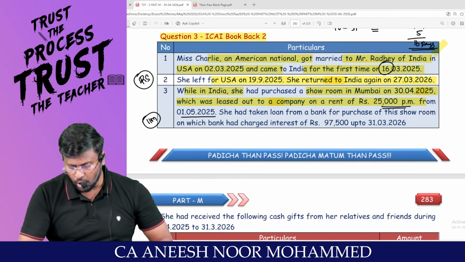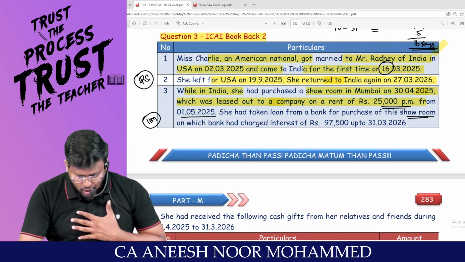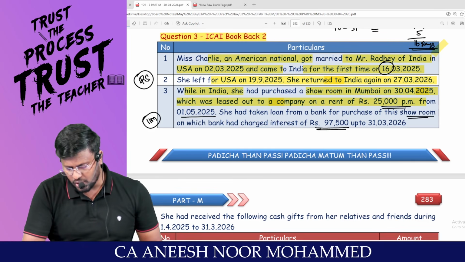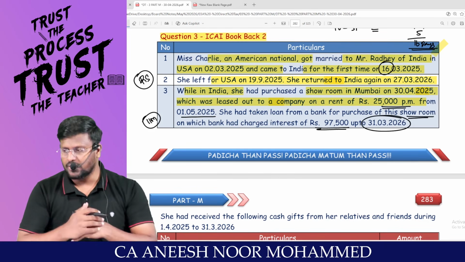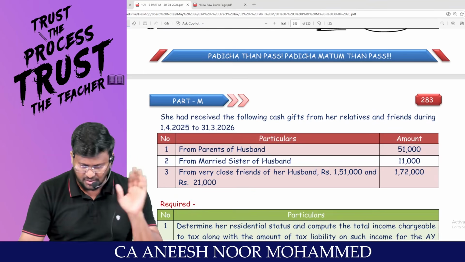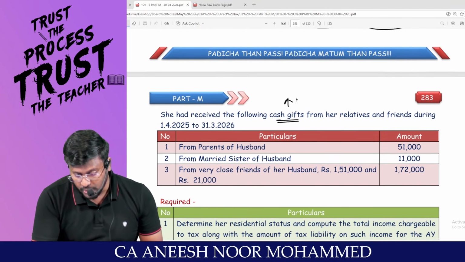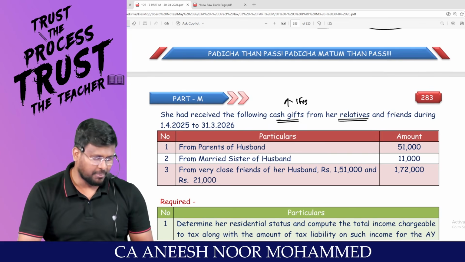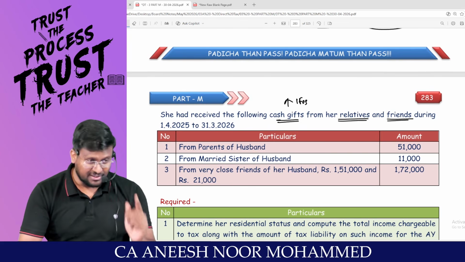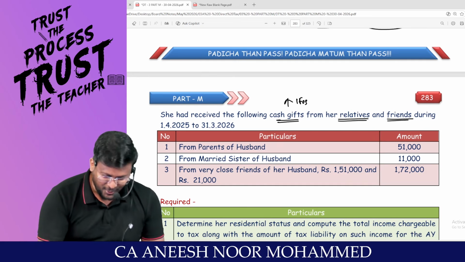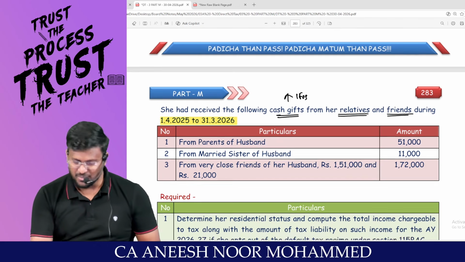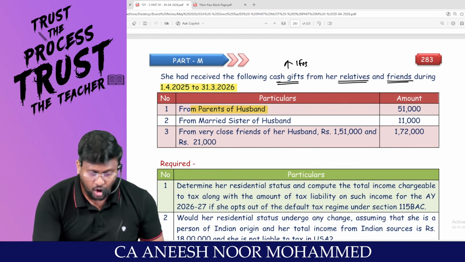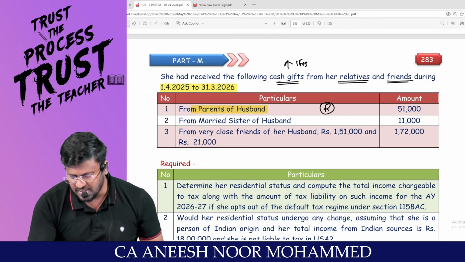She had taken a loan from the bank for purchase of this showroom, on which the bank has charged interest of 97,500 up to 31/3/2026. She has received the following cash gifts, so they are testing income from other sources provisions also. From her relatives and friends, during 1/4/2025 to 31/3/2026. From parents of the husband. Sir, husband's parents are relatives.